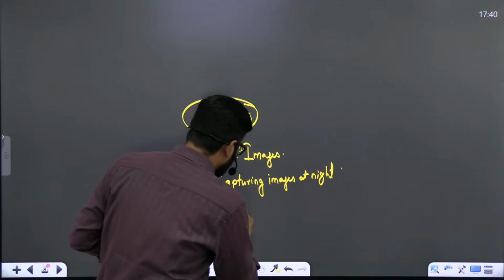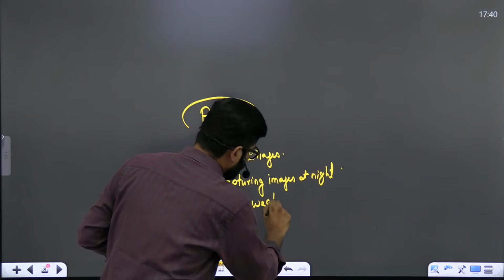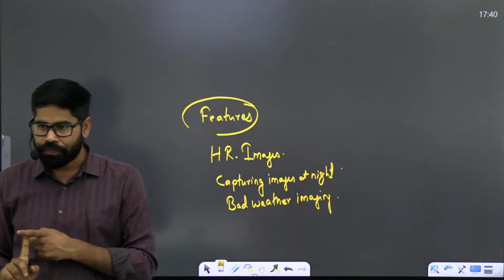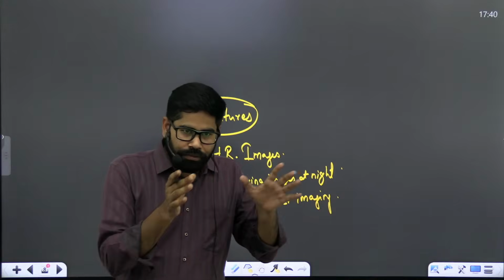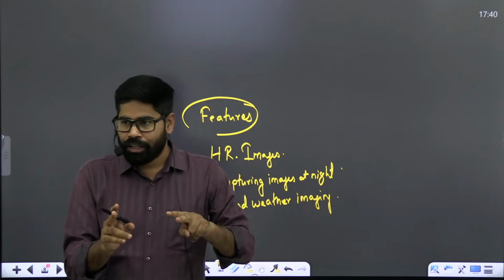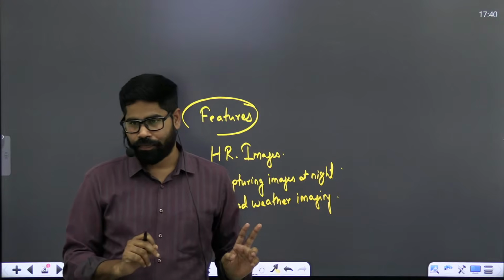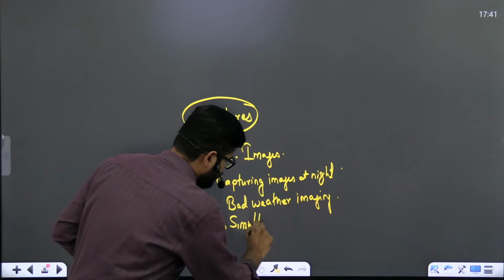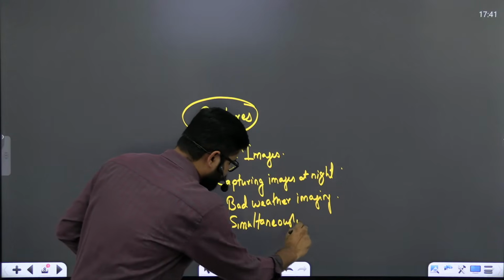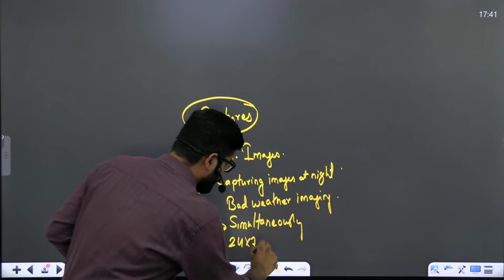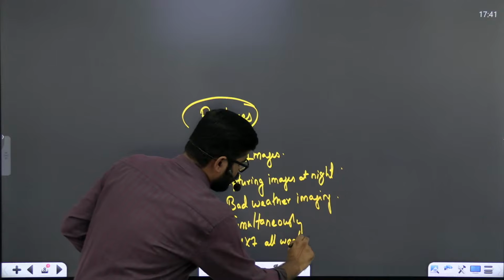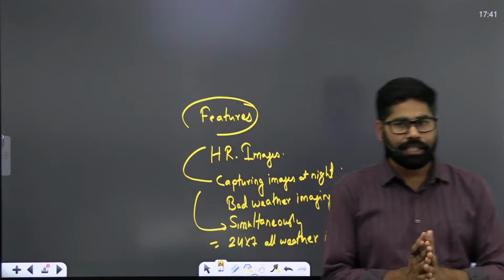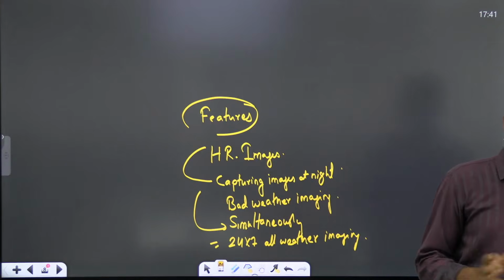So bad weather imaging was the third part. Fourth part was it was taking both the images simultaneously. So in fact, it can provide 24/7 all weather imaging. This was possible with the help of this Drishti Opto SAR mission.